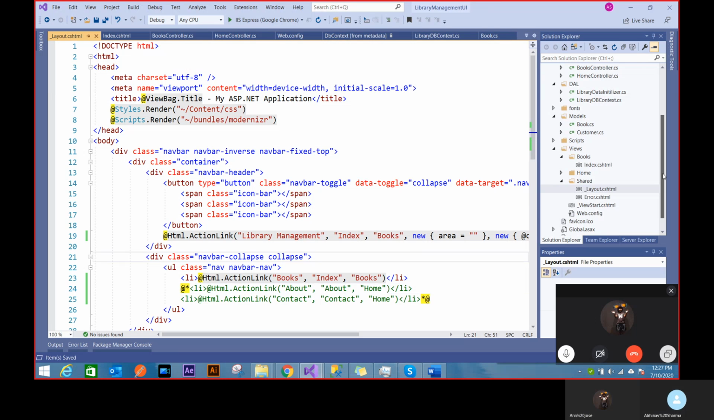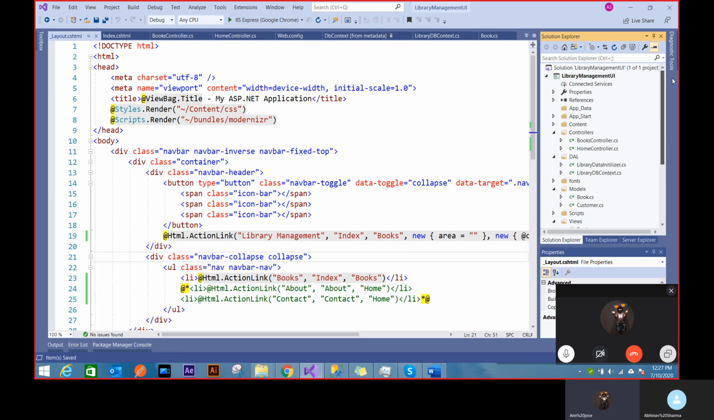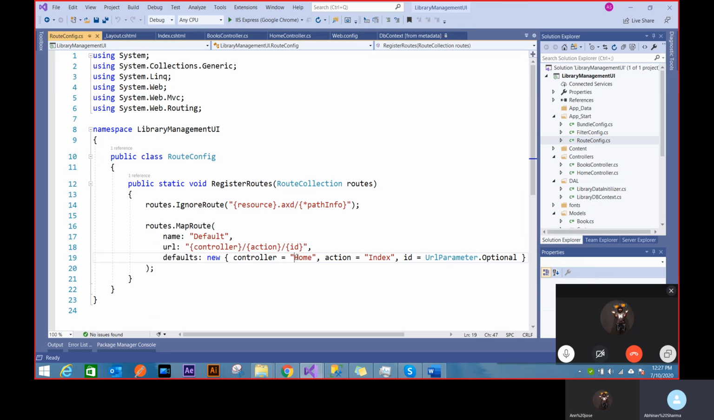Because the default controller, when my application runs, will still go to home controller. Did you change the index? If you remember, there's a default route also set somewhere in my route config. I also set this as a default route. When nothing is passed, it automatically goes to home. So I have to change this to books also. So now everything is set to my new controller. I won't be using home anymore.